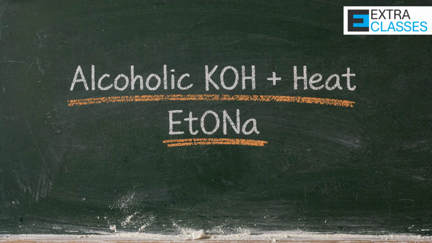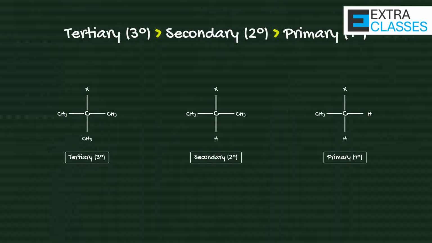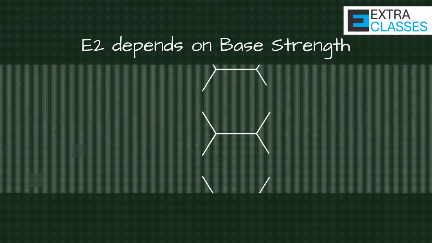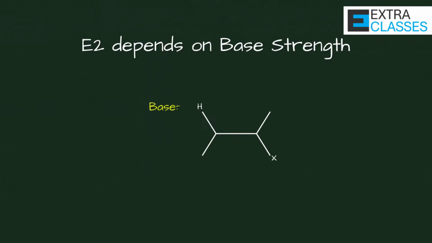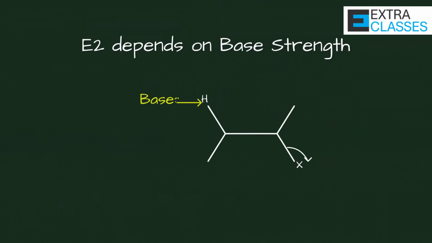Now, what type of substrate favors E2? Tertiary haloalkanes favor elimination because formation of alkene is more stable. However, E2 can occur with primary and secondary haloalkanes also if a strong base is used. So E2 depends strongly on base strength.